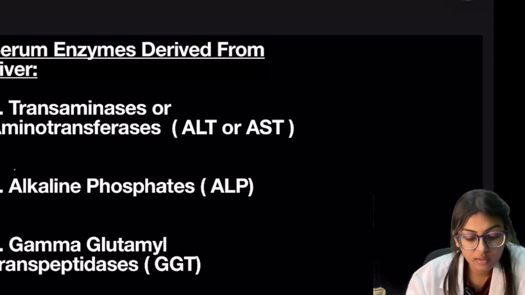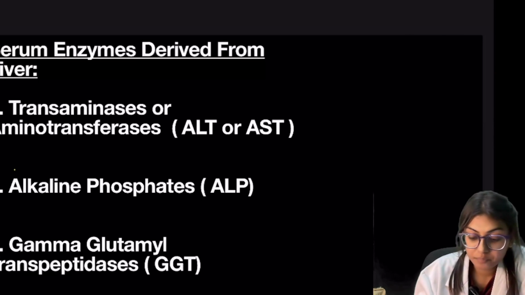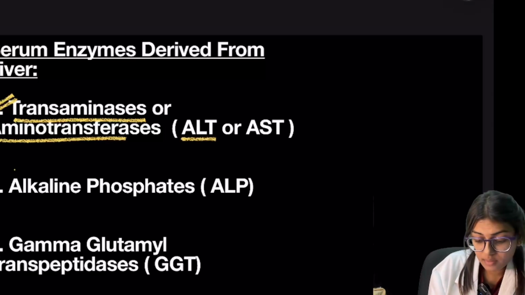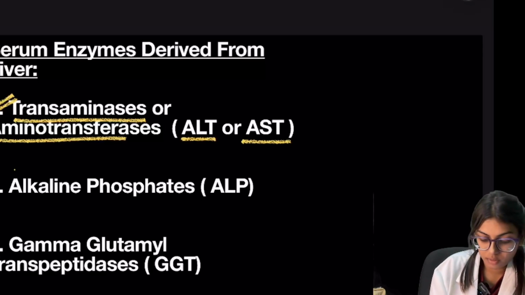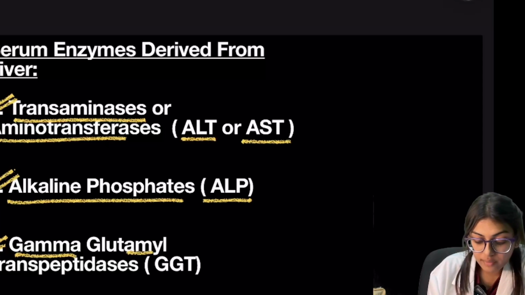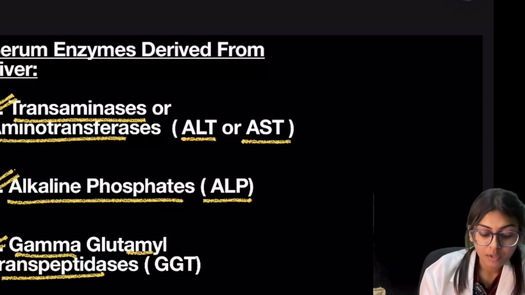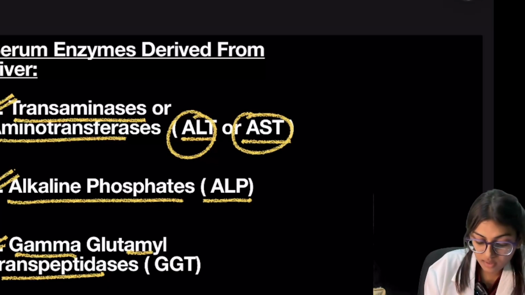Now we will see there are three serum enzymes which are derived from the liver. First is transaminase or aminotransferase, that is ALT or AST. ALT is alanine transaminase, AST is aspartate transaminase. Second is alkaline phosphatase, that is ALP, and the third is GGT, gamma glutamyl transpeptidase. These are the three serum enzymes derived from the liver.